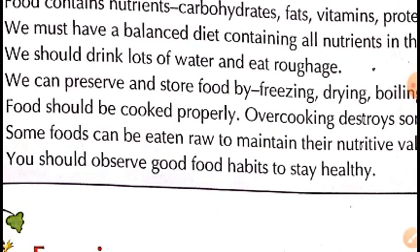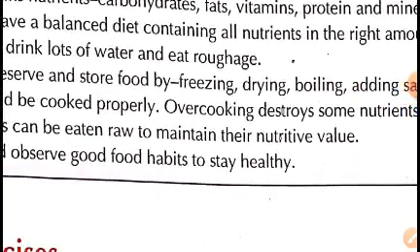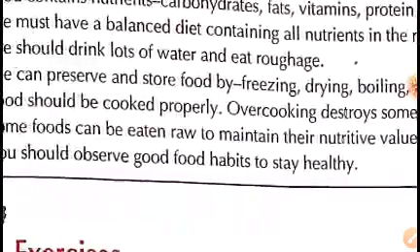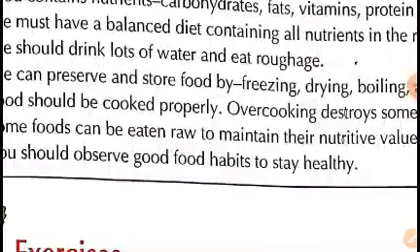Food should be cooked properly. Overcooking destroys some nutrients of the food. As we studied, cooking makes the food tasty. It helps in the proper digestion of the food, and also it makes the food soft, which helps in the digestion of the food. But overcooking may also destroy the nutritive value of the food. So while cooking the food, we should be careful that food is not overcooked.